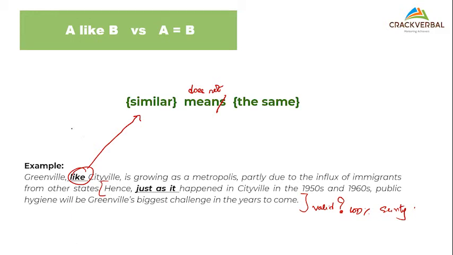Very important. These kinds of question bodies come in your AVA also. They would also come in your flaw type of questions, where they might ask what the flaw is in this particular statement. The flaw is that I'm assuming similar to be exactly the same. The "just as" is my trap. Okay, clear? Can we move?